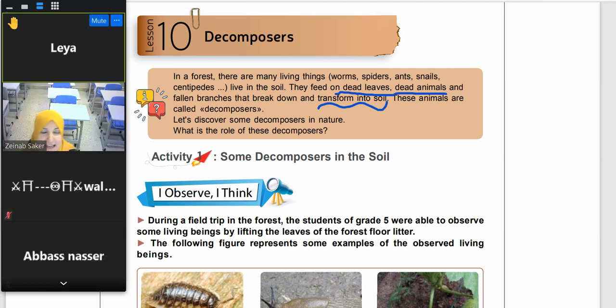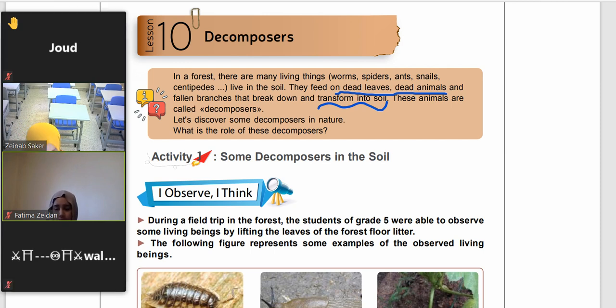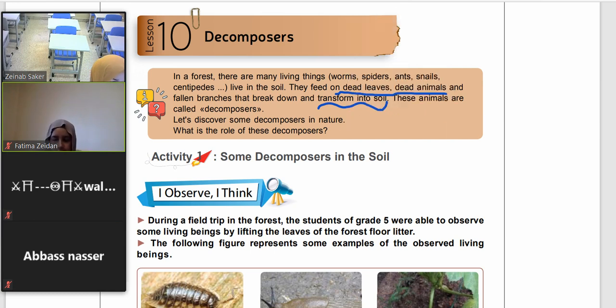Because, teacher, the plants can grow in the soil and the plants take the minerals in the soil. So, these decomposers carry these minerals to the soil in order to help the plants to grow better. So, I will repeat again. These living things like worms, spiders, ants, snails, centipedes, earthworms, and mushrooms, etc. We have many decomposers.